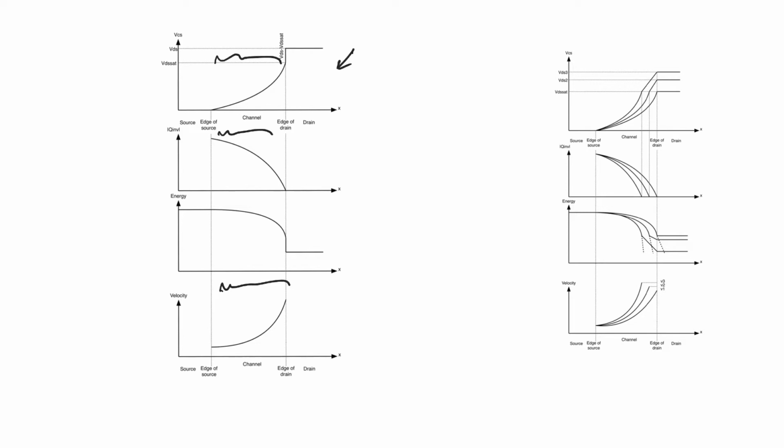And therefore, for any VDS greater than VDS sat, the distribution of charge is the same as the distribution of charge at VDS equals VDS sat. The distribution of velocity is the same as the distribution of velocity for VDS equal VDS sat. Thus, their product is the same and is equal to I sat, which is why current remains at the same level for any value of VDS above VDS sat.